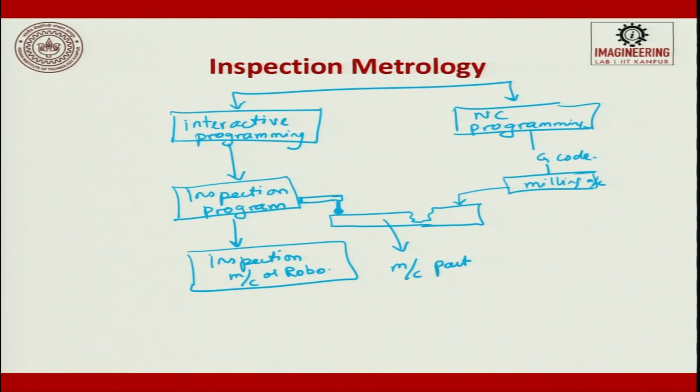You will have an interactive programming. From the interactive programming you get an NC program. At the same time you also get an NC program as well as an inspection program. The NC program is given to a milling machine to produce a part. Then the program tells you what this machine has machined, those critical points to be measured, and the measurement will be done by a robot. So, this is a separate vertical and this is a separate vertical. This clearly shows how the interaction happens between the program and the NC program which you generate.